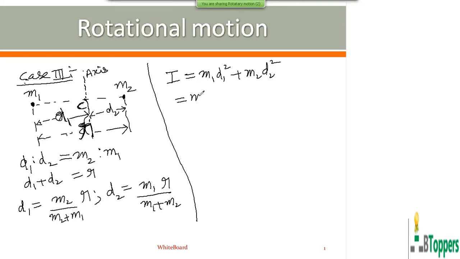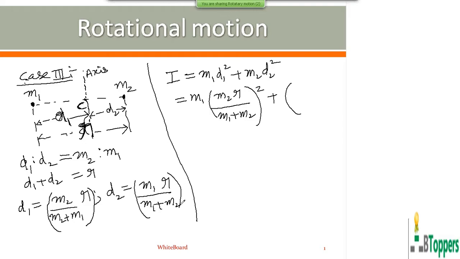Now we can substitute here d1 equal to m2 r by m1 plus m2, and you can substitute d2 equal to m1 into r by m1 plus m2.